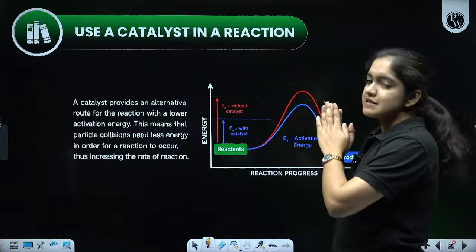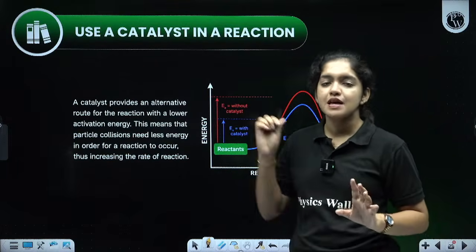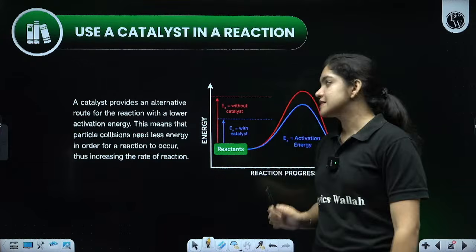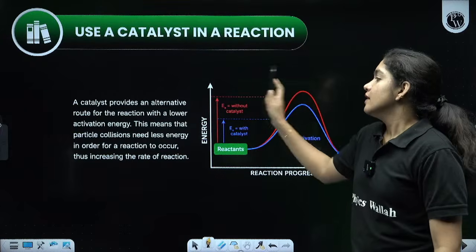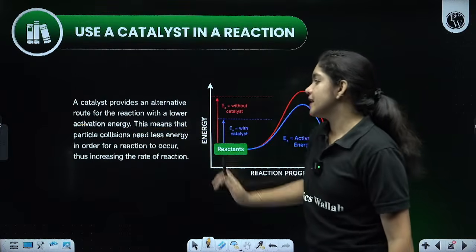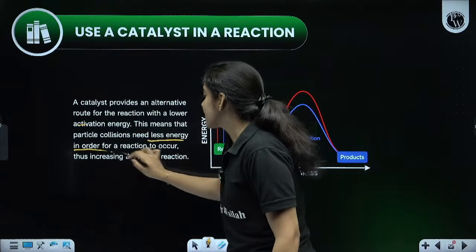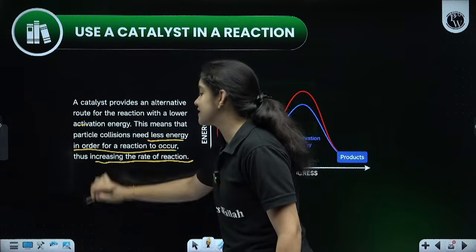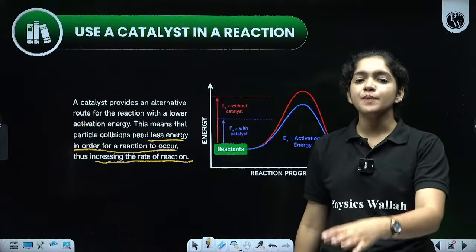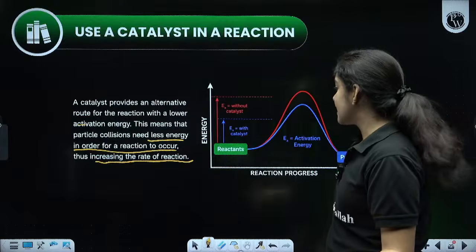Then catalyst, also the same thing. What is a catalyst? It increases the rate of the reaction. Two types of catalyst, positive and negative. And a catalyst is an alternative route for the reaction with a lower activation energy. Okay, and this means that the particle collision needs less energy in order for a reaction to occur, thus increasing the rate of the reaction. Catalysts mainly help to increase the rate of the reaction. So if it is increasing the rate of the reaction, just look,